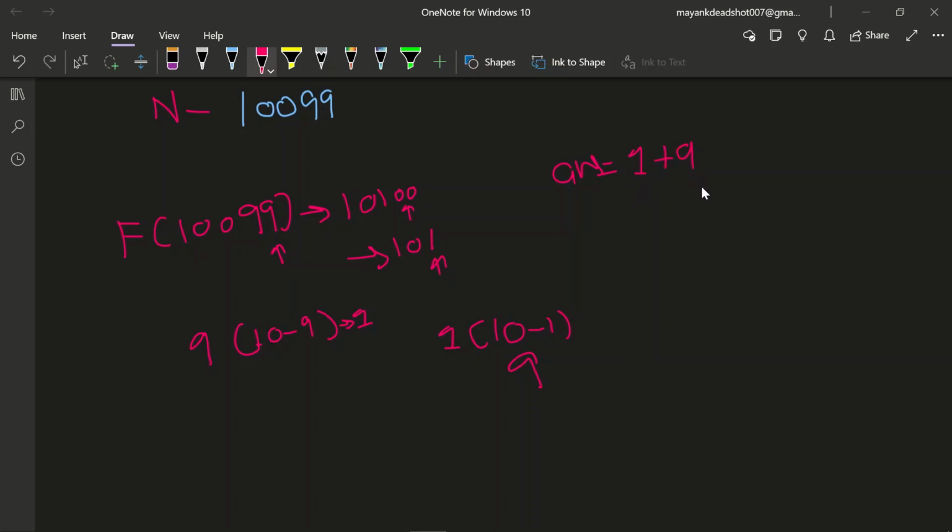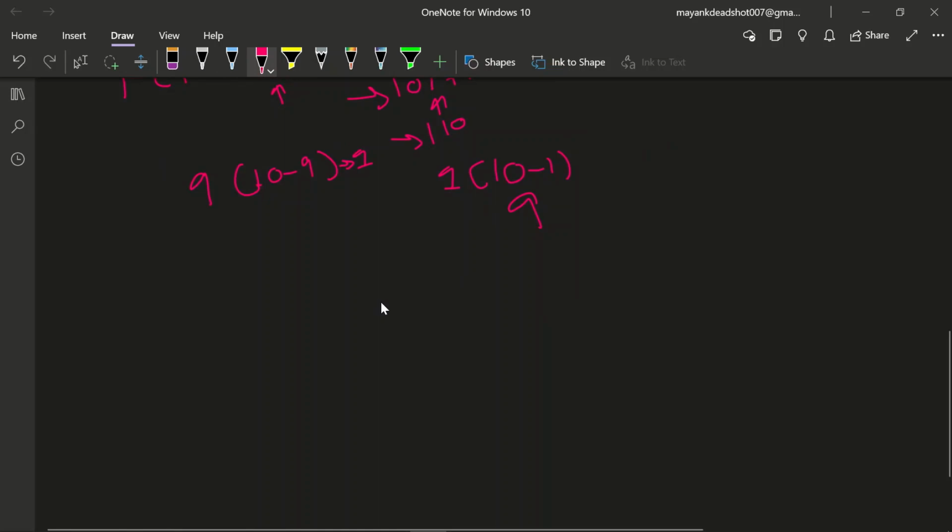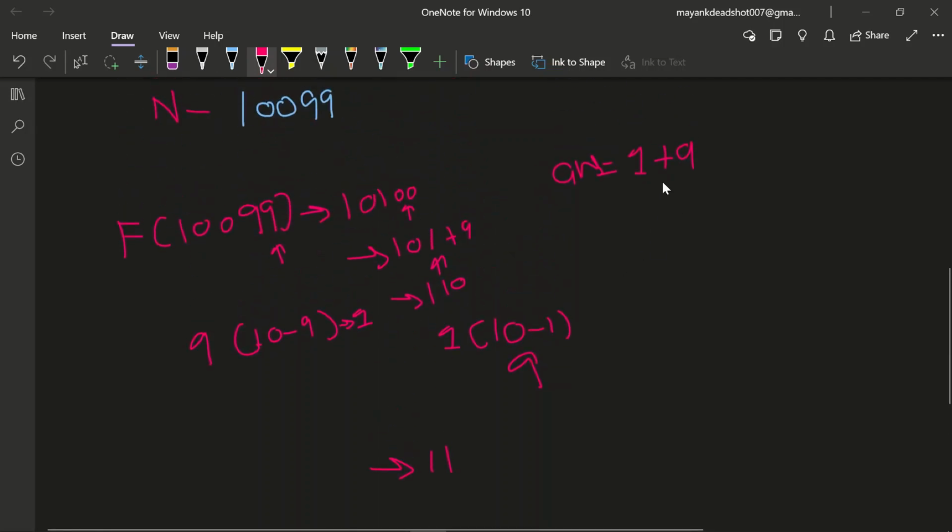We also increase 101 by 9, so 101 plus 9 becomes 110. We know the property of the beautiful function: we remove the trailing 0, and now it becomes 1 only, and the answer is 10 right now.